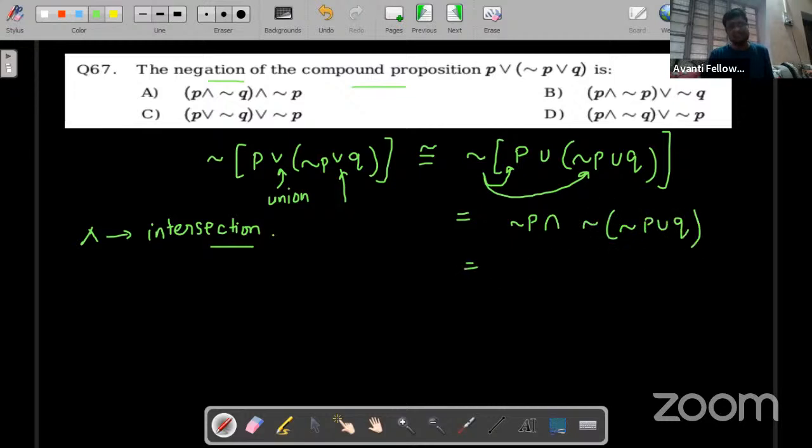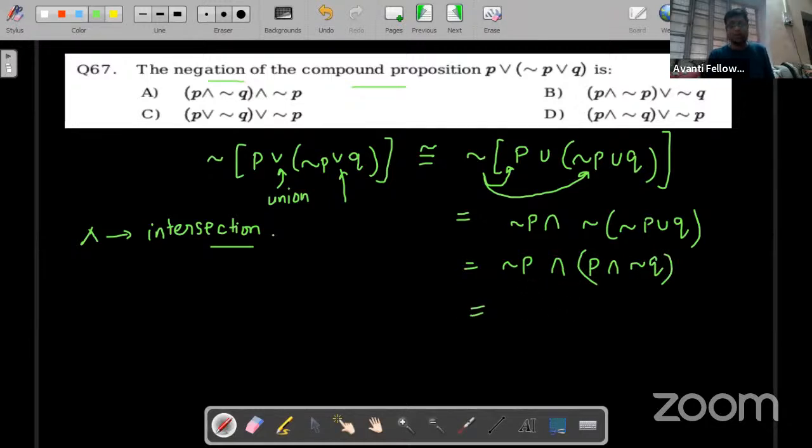Now again this negation will go inside this bracket. So negation P intersection negation of negation means not of not. Not of not means true, so we won't write negation now. So we'll write P. Now negation and union will convert to intersection, and negation and Q will be negation Q. So we can write in brackets again also if we want.